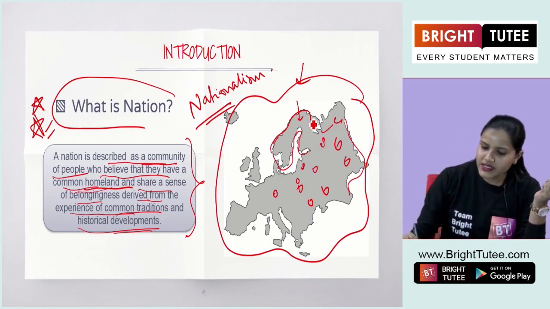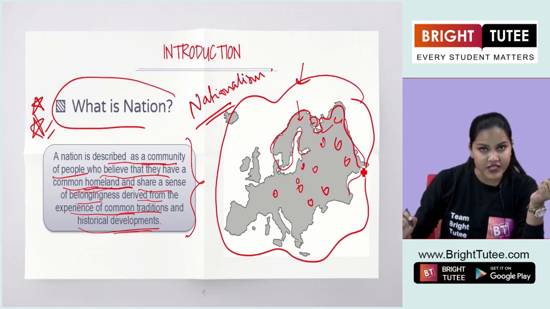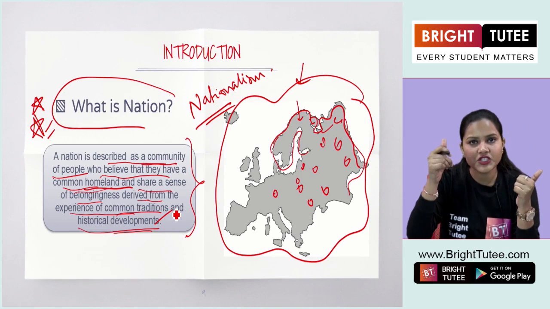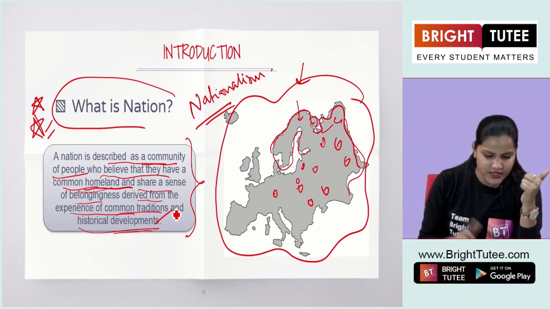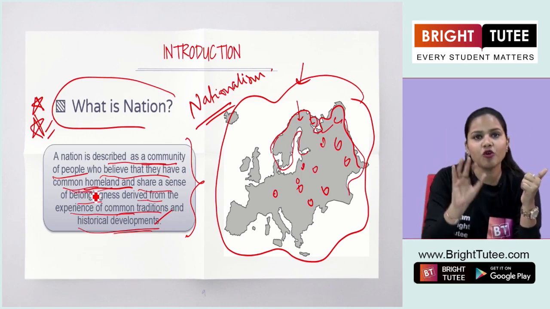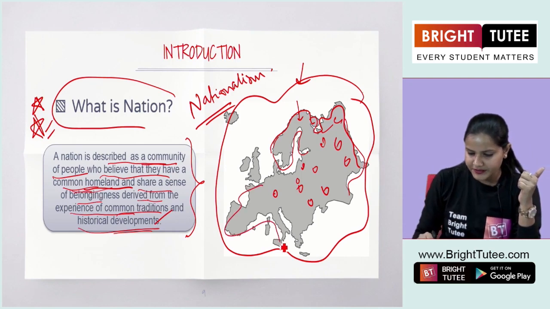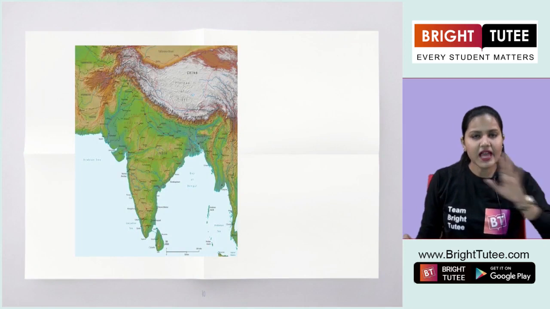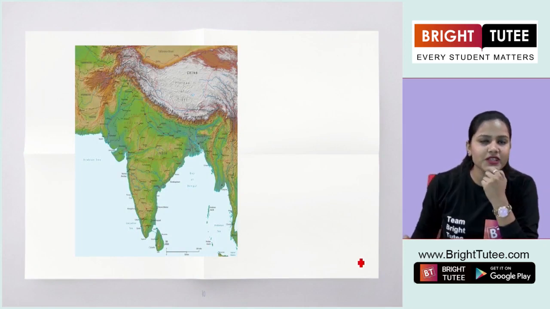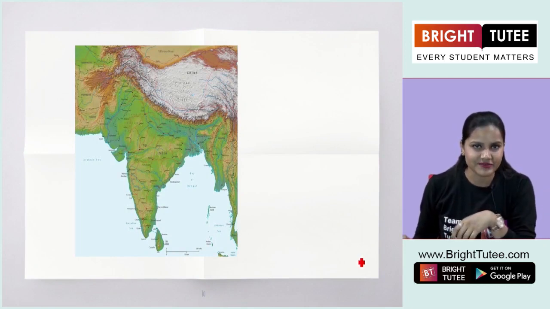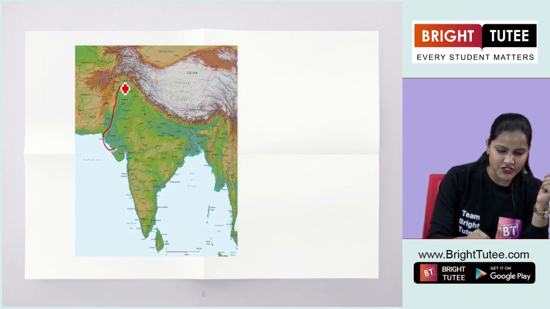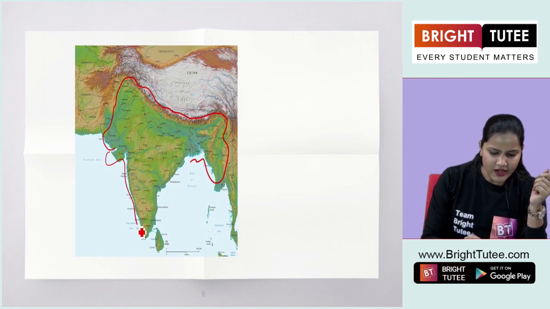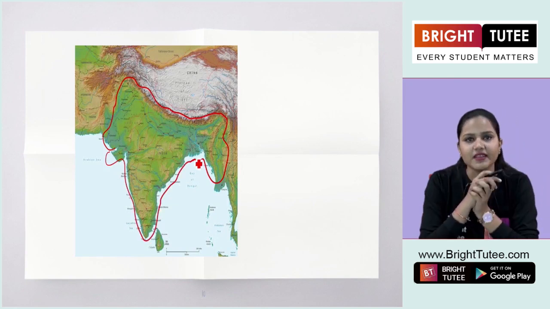Here you have to understand that there is a common territory, shared belongingness, common tradition and historical developments, and a common homeland with defined territory. Okay? So, this is the cutout of Europe region. Likewise, I was giving you the example of our country India, right? So, this is our country, students. This is the physical map of our country. Now, in our country, we have a defined territory.